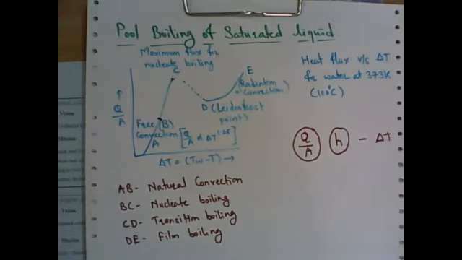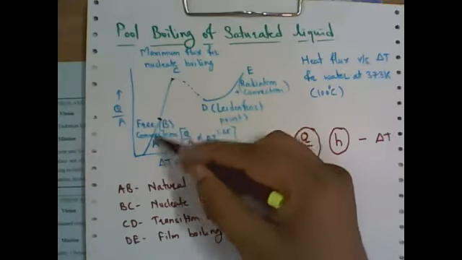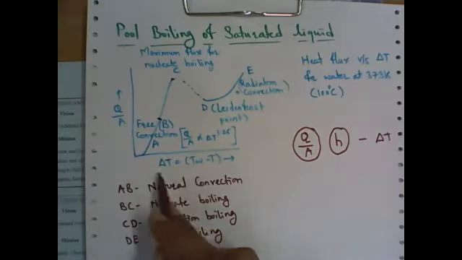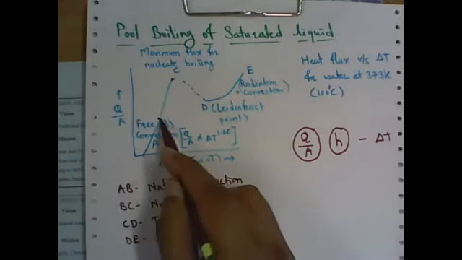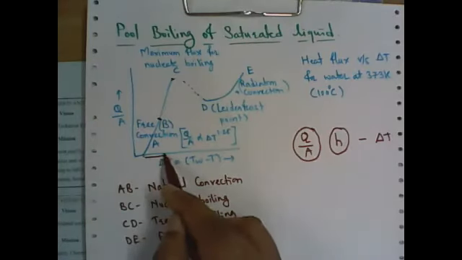Initially, what exactly happened when we are providing the heat as energy, then the temperature is going to increase, right? So this temperature is increasing, it means delta T is also increasing. So if you observe on the x-axis, if it is A to B, it means it is moving from here to here on the x-axis.